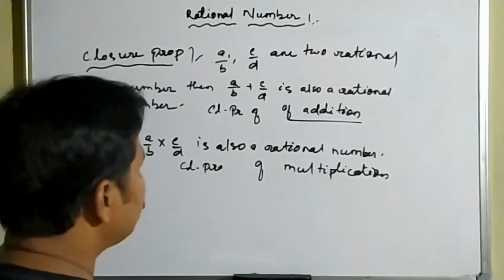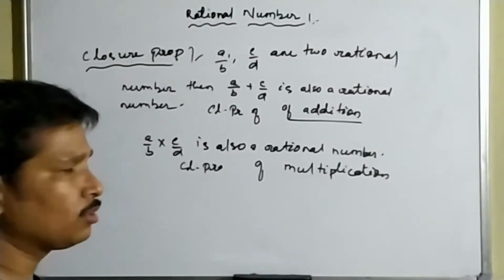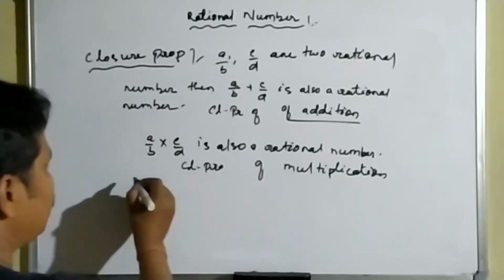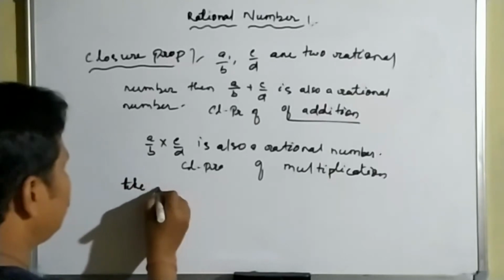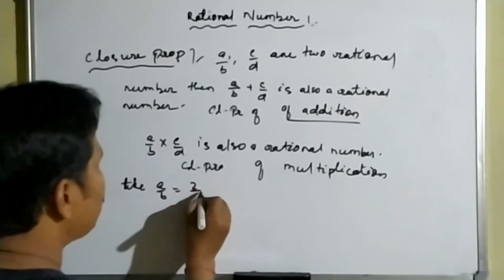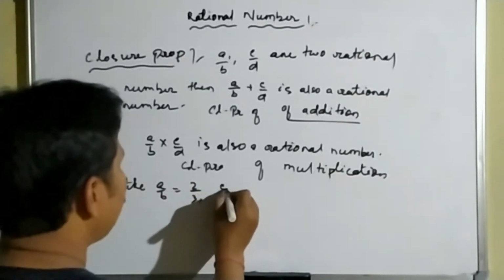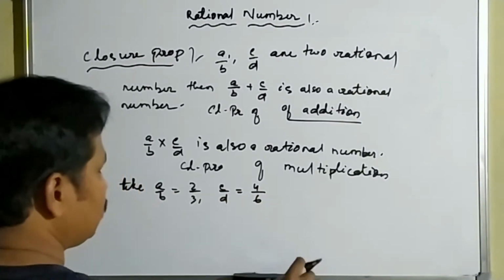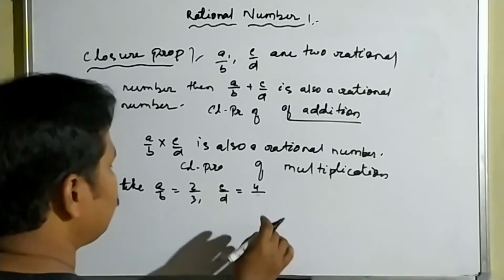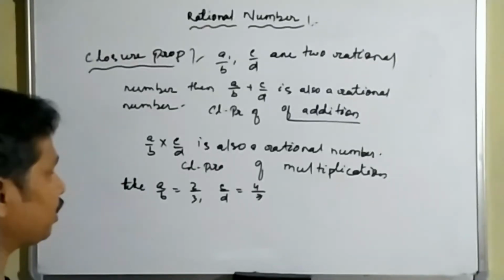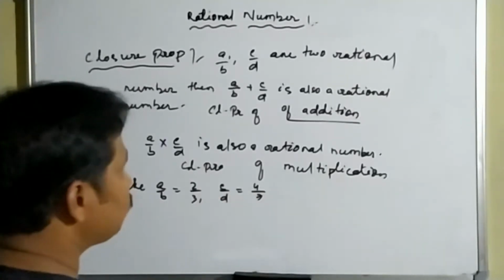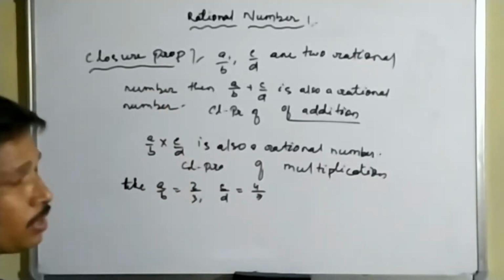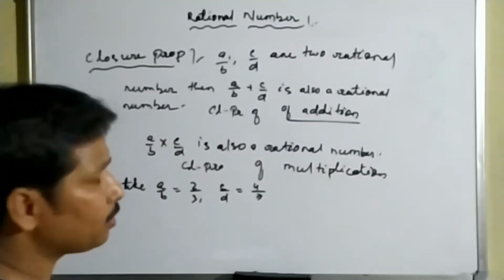Now how can we verify it? Simply take a by b as any rational number. For example, take a by b equal to 2 by 3 and c by d equal to 4 by 7. By taking these values we can first verify. Already I have written all the properties and sent them to you.